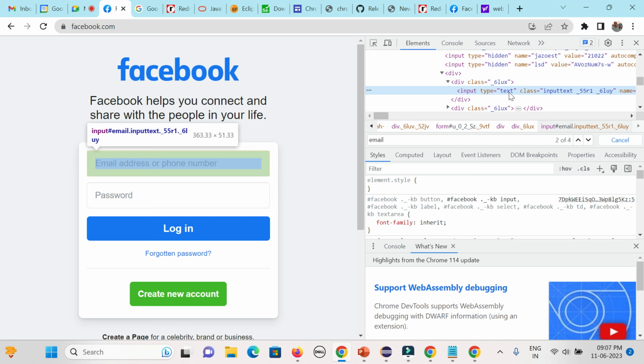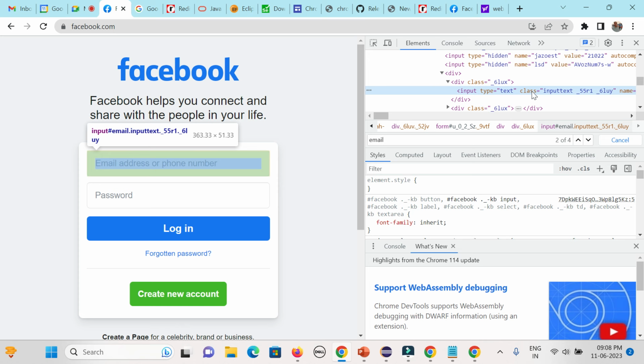Locator, yeah. So all the attributes, but type is an attribute. Even a locator can also be an attribute for that field. So your attribute might be a locator, but it is not like all the attributes will be locators. Few attributes can be locators, but in case you want to get the other attributes, then how can you get it? How can you validate it with the help of automation?